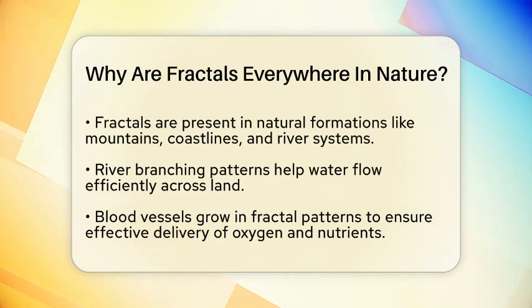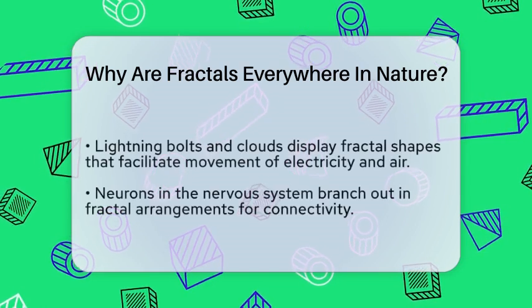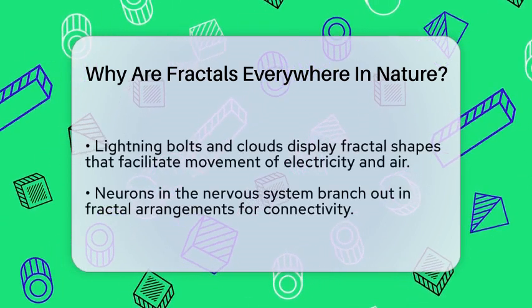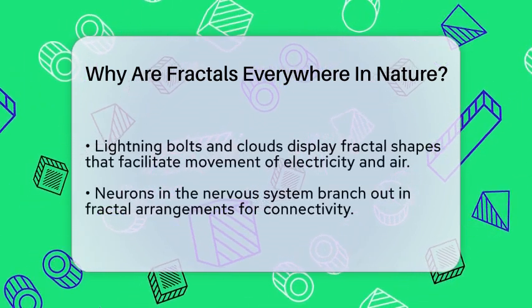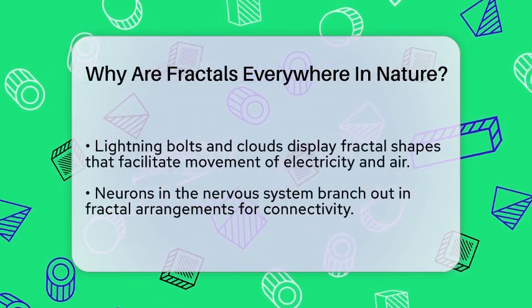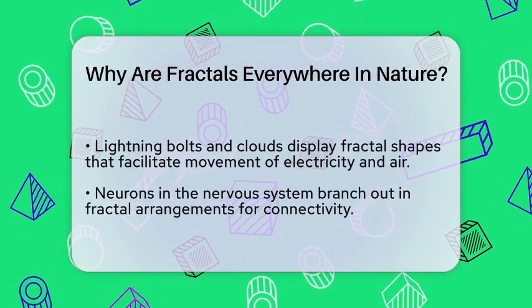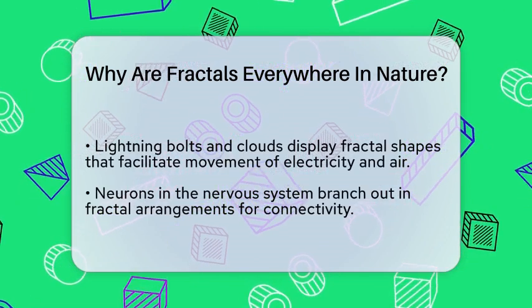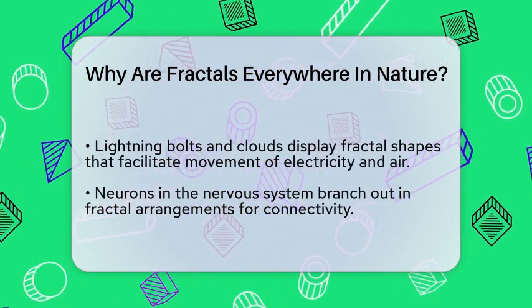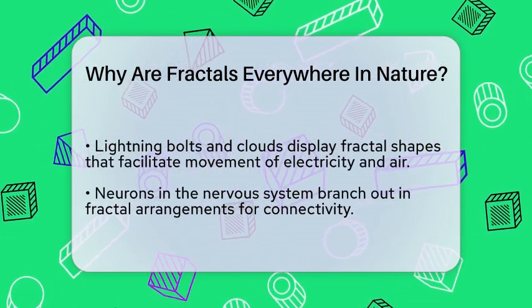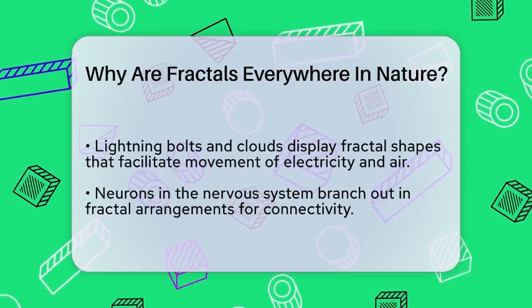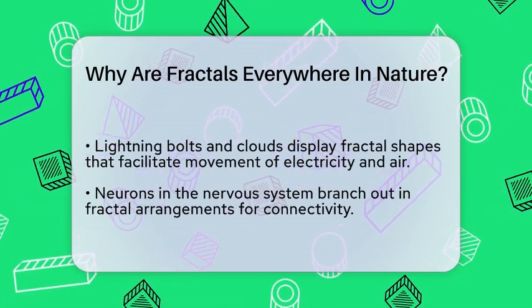Lightning bolts and clouds display fractal shapes too. Lightning splits into smaller branches, and clouds have complex, repeating patterns that fill space efficiently. These shapes help physical forces like electricity and air move through the environment smoothly. Even in the nervous system, neurons branch out in fractal patterns to connect with other cells.